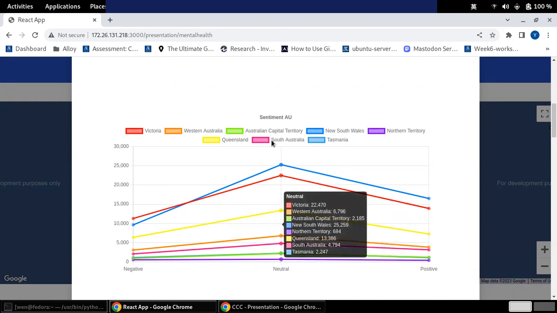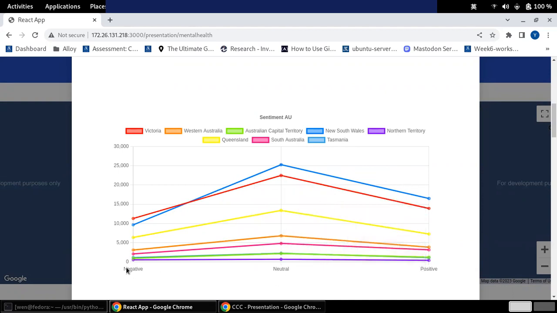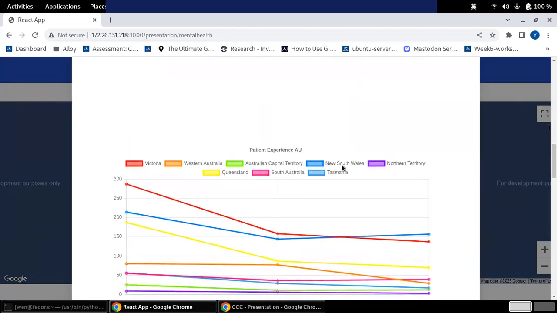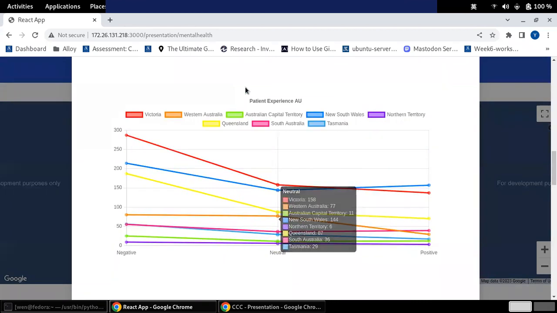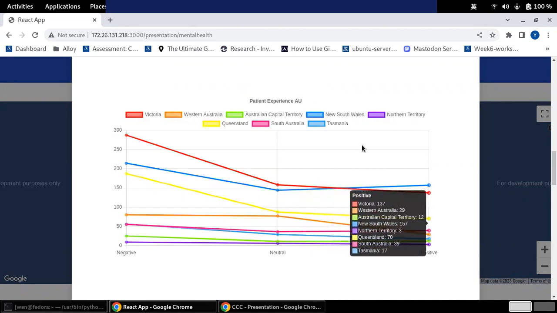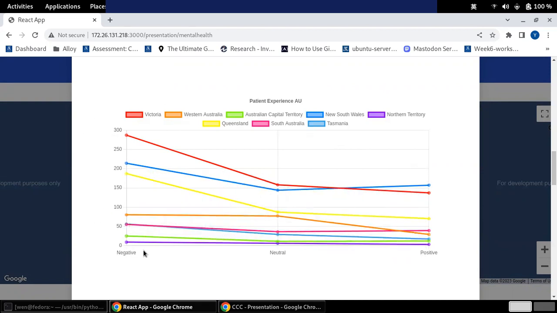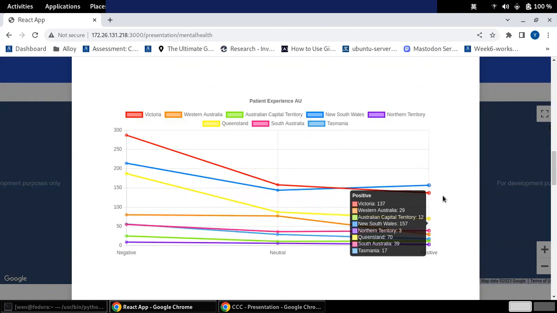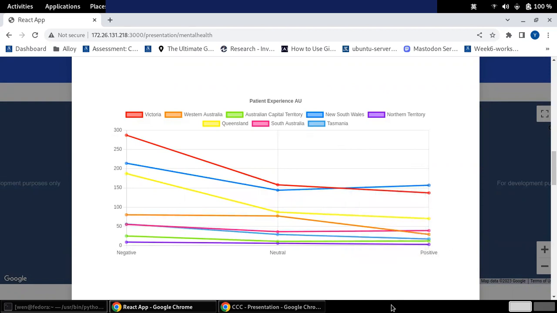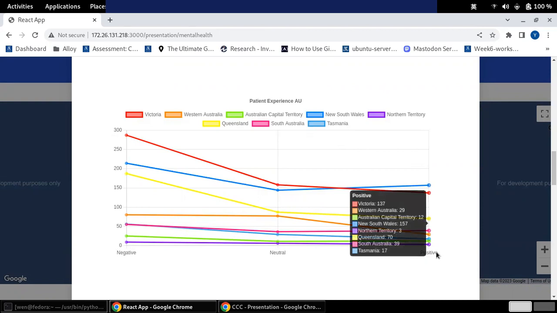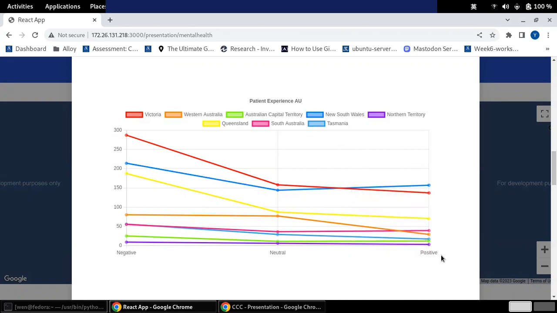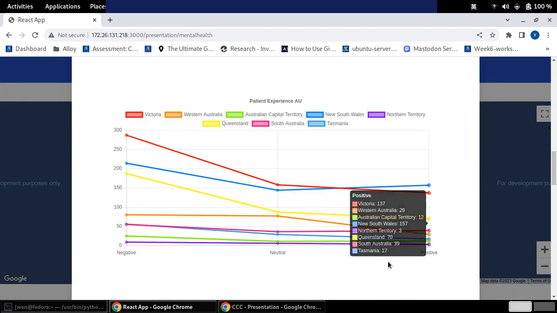And it's obvious that for most of the provinces, positive is more than negative. But as you can see in this Twitter data, specific to the patient experience from different provinces, the negative patient experience is more than positive. So people are not happy with the treatment they received from the hospital in the past.